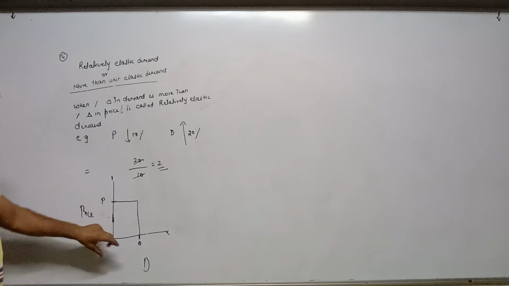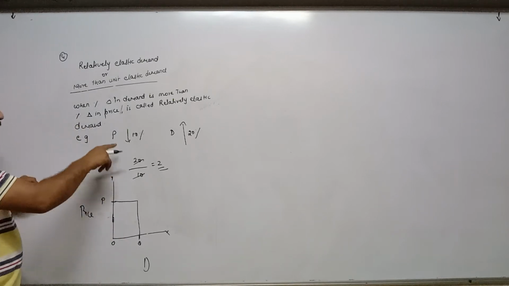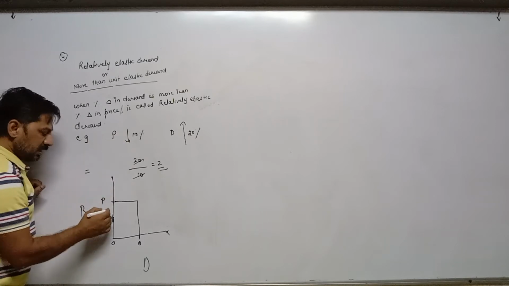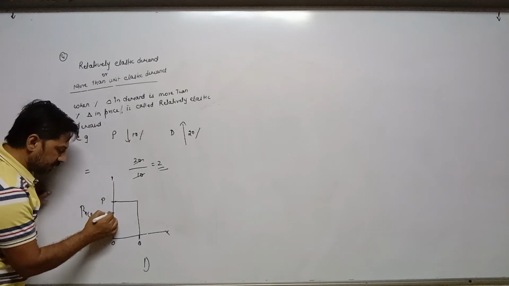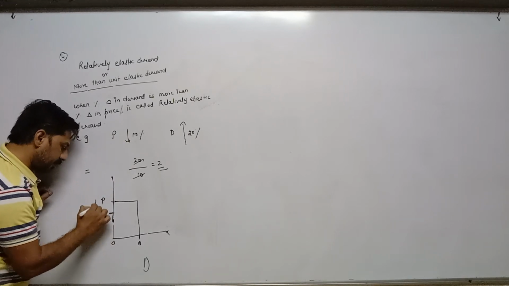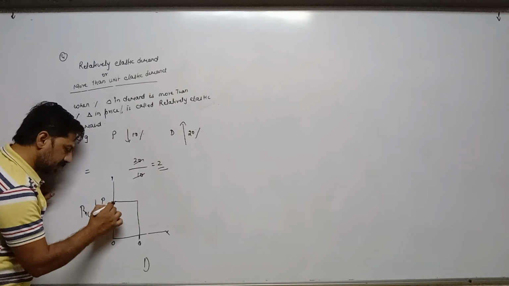OP is the price, OQ is the demand. Now here price decreases by 10%. Suppose price decreases by 10%. P1. It shows 10%.